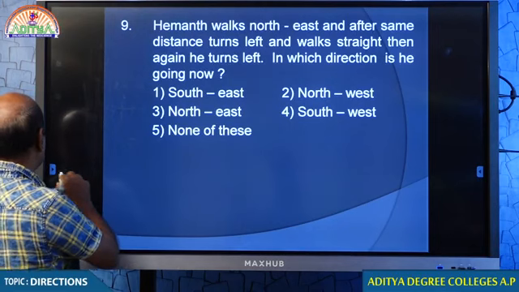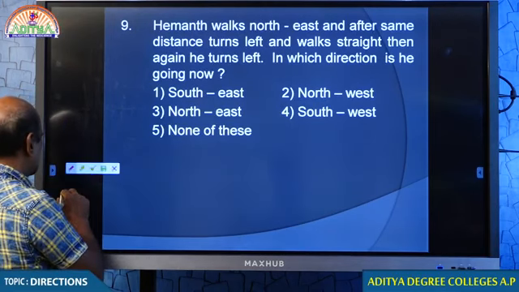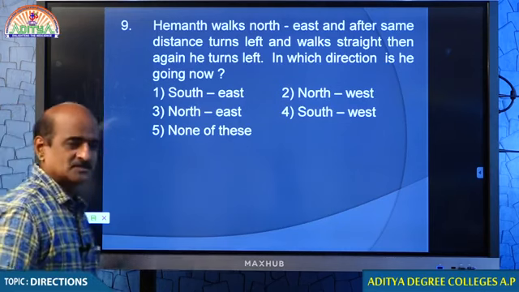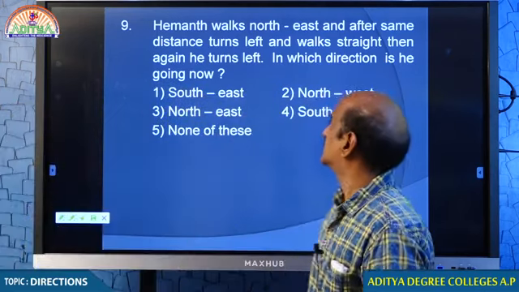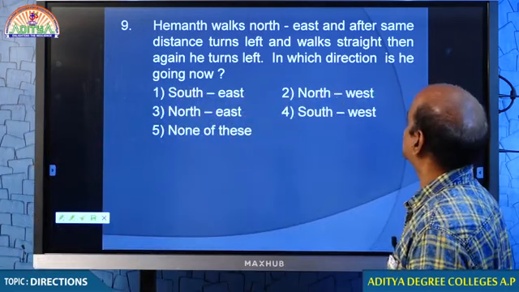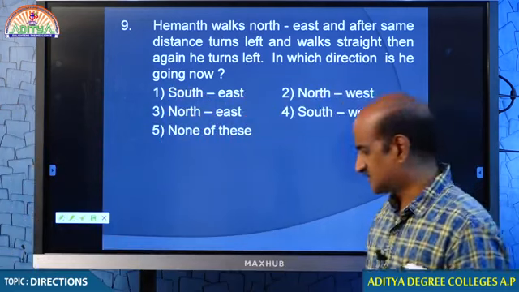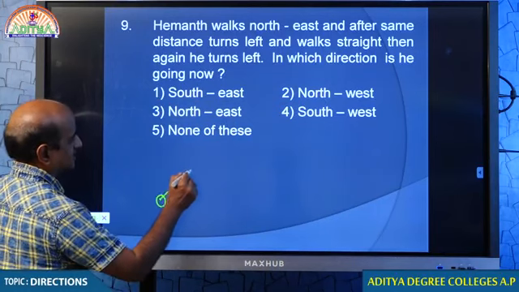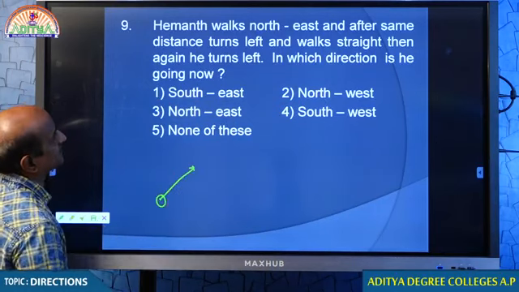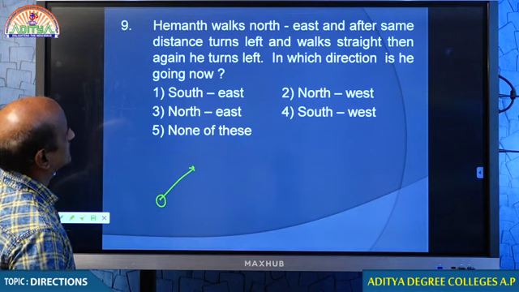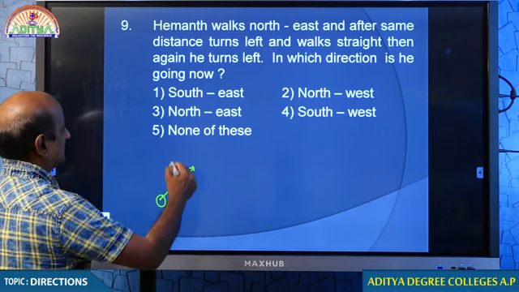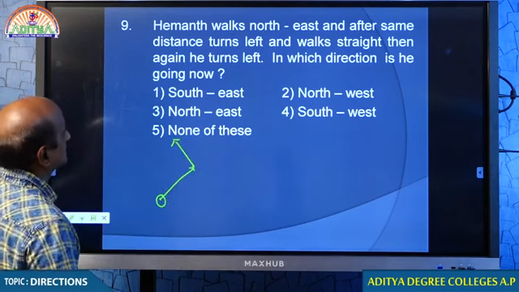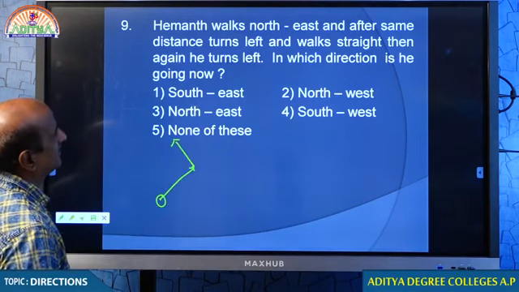Come on student, question number 9. Just look at this question. I must explain these questions with complete details. Hemant walks northeast. After some distance, he turns left and walks straight.